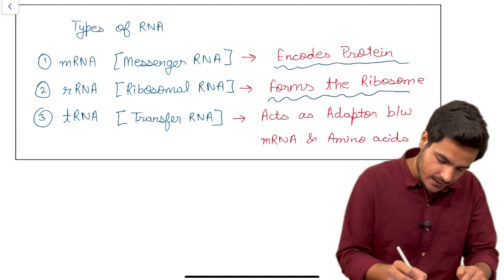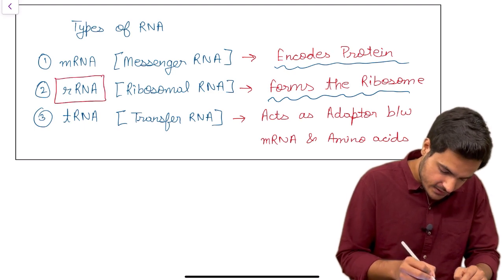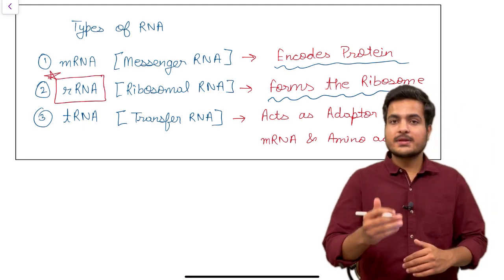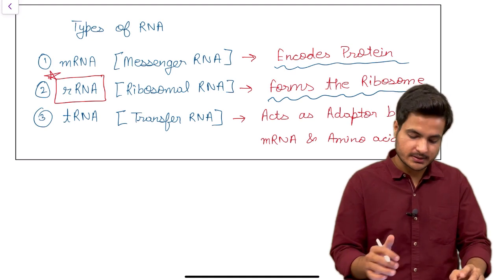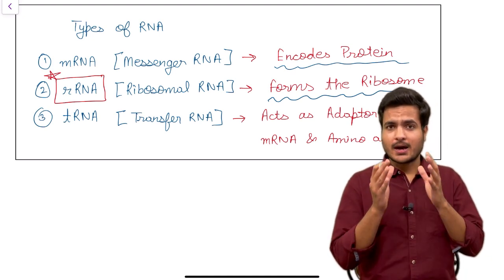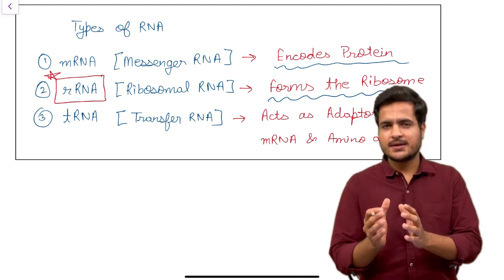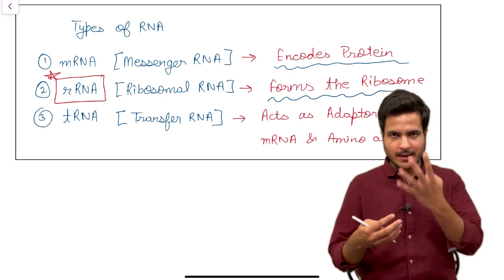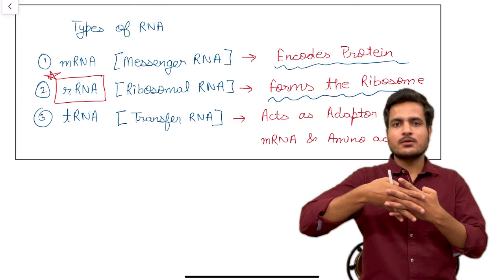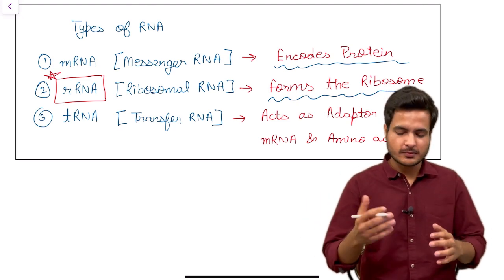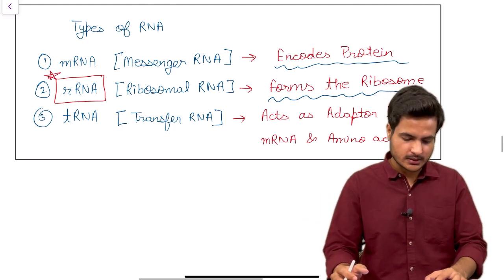So this rRNA is formed within nucleolus. You need to remember this. And the third most important RNA is tRNA, that is transfer RNA. It acts as an adapter between mRNA and amino acids in the process of translation, which we'll be studying in class 12th under genetics topic.